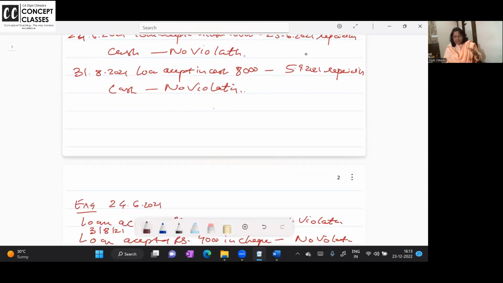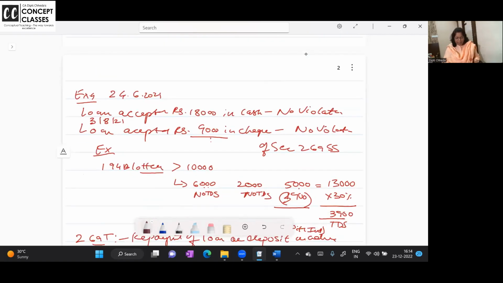Here also it is 20,000 and above. So even if you take exactly 20,000 loan, 269SS, you are caught up, 271D, you have to pay penalty. I hope these examples are all helpful to you.